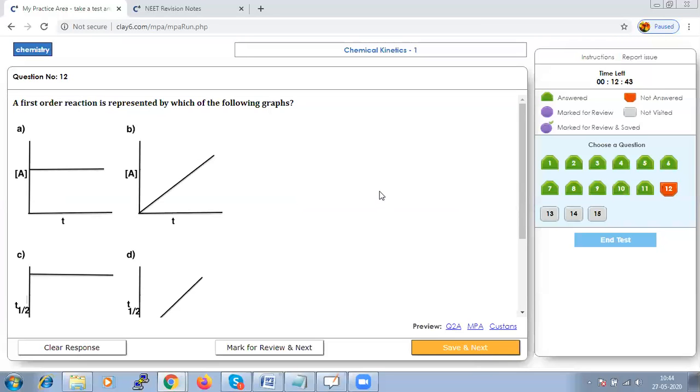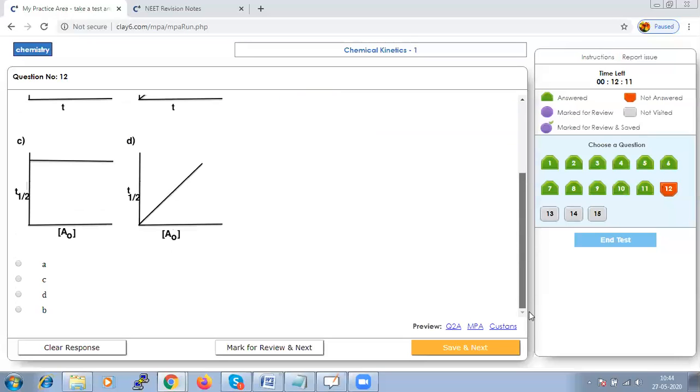Which of the graphs represents a first order reaction? So they have given us the graph and we have to tell for first order reaction. When we talk about a first order reaction, T half is equal to ln 2 by K, and T half is always independent of the initial concentration. Hence the graph C should be the right graph. So let us mark that and go to next.